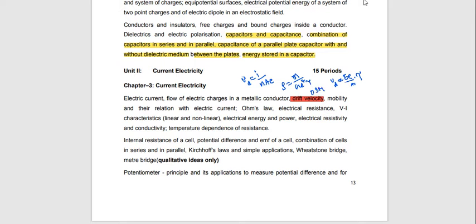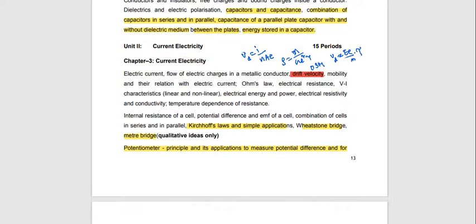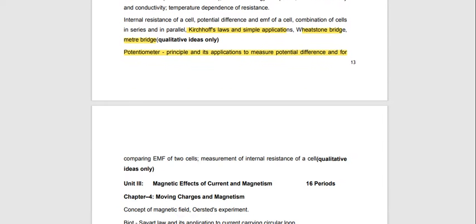The next important ones are for the 5 marks. You see here, very important, that is the Kirchhoff laws topic, Wheatstone bridge, meter bridge, and the potentiometer: principle and applications, to compare the EMFs of two cells and to measure the internal resistance of a cell.